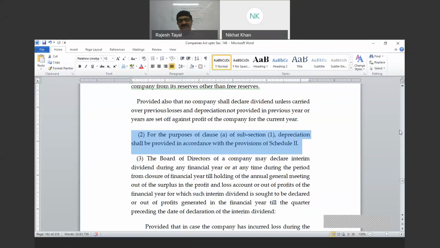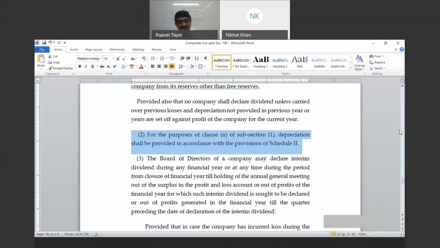Next is the board of directors of a company may declare interim dividend. Interim dividend can be declared at any time during the financial year as well as after the end of financial year, but before final dividend is declared, that is at the AGM. So at any time during the financial year as well as after the end of financial year, but before holding the annual general meeting, the board of directors can declare and pay interim dividend. Not only declare, it can also pay.